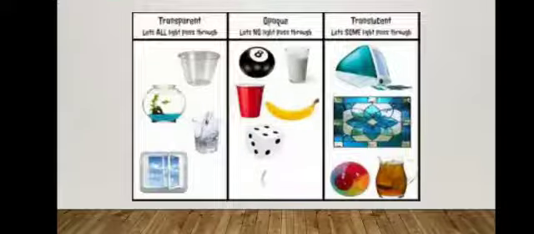Here are some examples of transparent, opaque and translucent. Glass, through which we can see easily. Opaque, through which we can't see at all, or things do not appear clearly. And the translucent object, through which we can see partially.